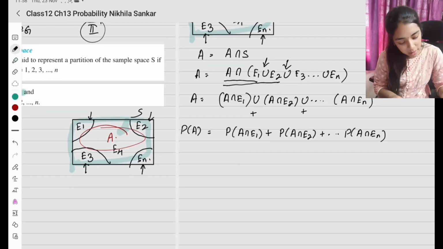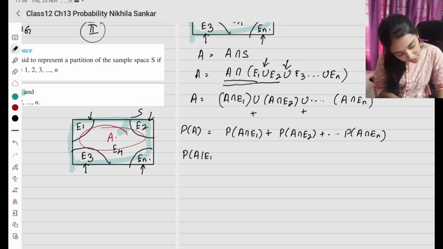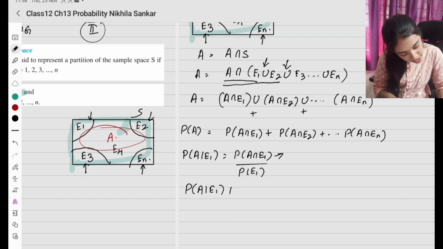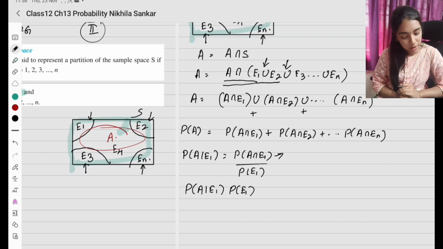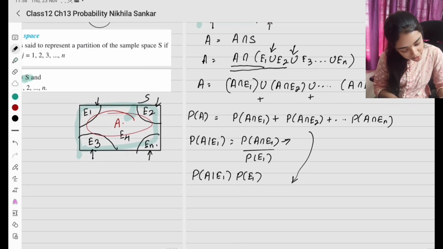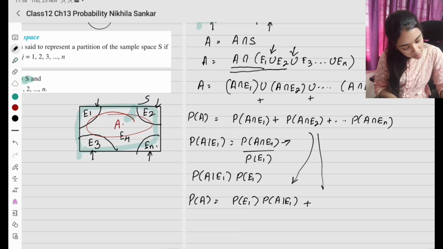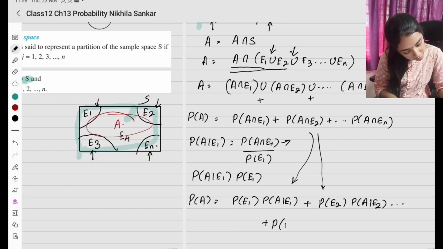இப்போ நம்ம conditional probabilityல என்ன பார்த்தோம்? Probability of A given E1 equals probability of A intersection E1 divided by probability of E1 னு பார்த்தோமா? So இப்போ probability of A intersection E1 என்ன ஆகும்? Probability of A given E1 times probability of E1. இந்த மாதிரி எழுதலாமா? So this particular line, I'm going to write it here. So probability of A is going to be probability of E1 times probability of A given E1 plus இந்த term என்ன எழுத போறேன்? Probability of E2 times probability of A given E2 and so on plus probability of En times probability of A given En.